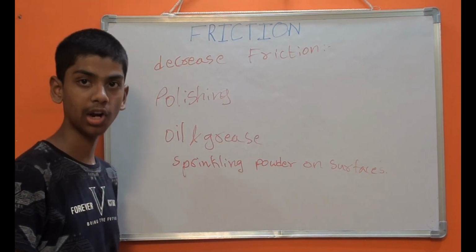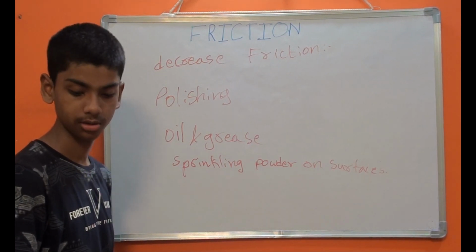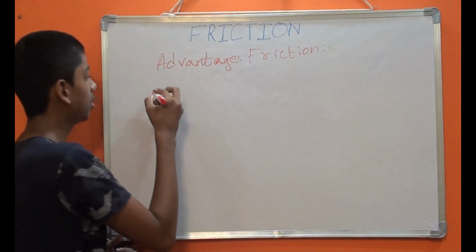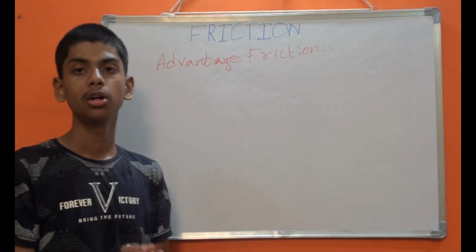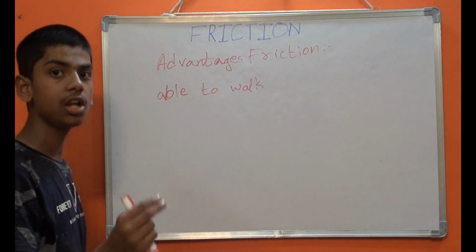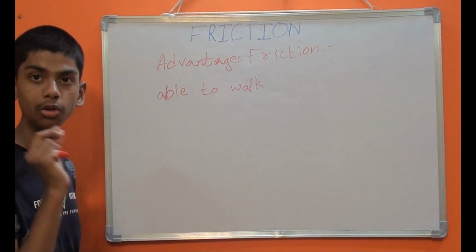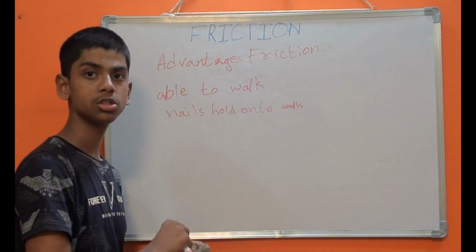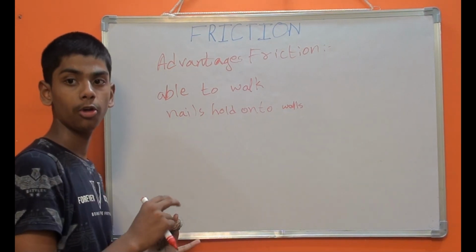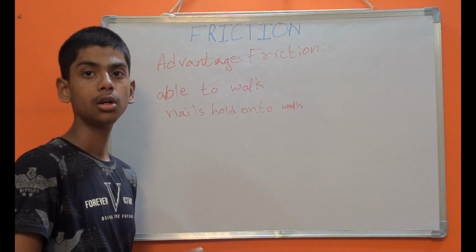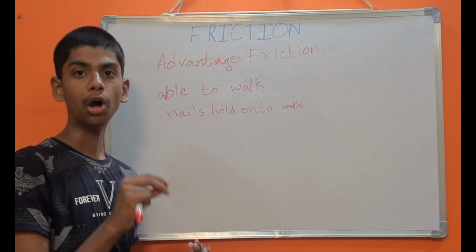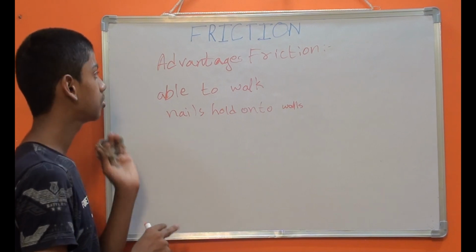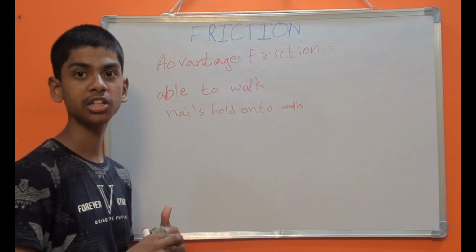Now let's see the advantages and disadvantages of friction. First, the advantages. We are able to walk on the road due to friction. The nails hold onto the wall due to friction. We are able to drive safely on roads due to friction. We are also able to write on paper with our pen due to friction. So these are some advantages of friction.